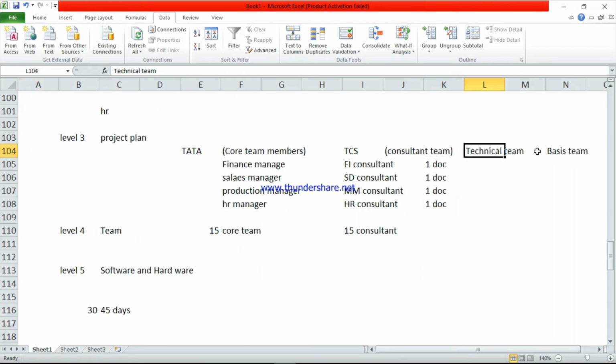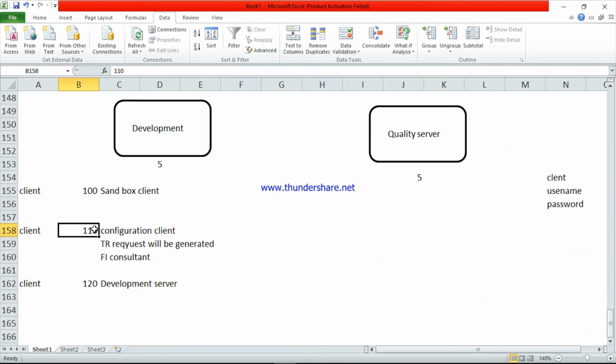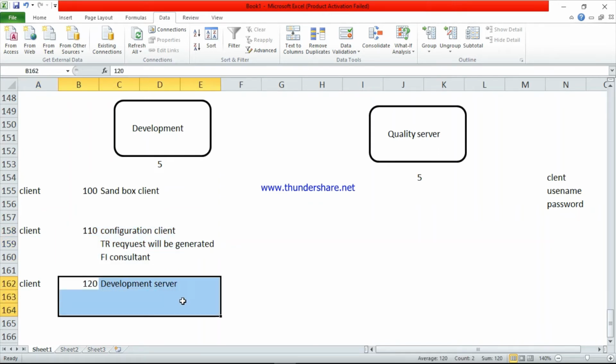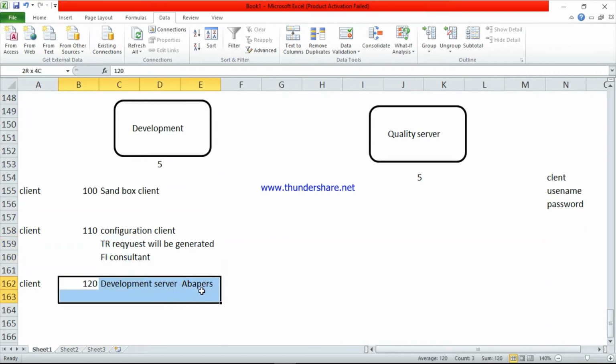Here we have the consultant team, technical team, and basis team, 3 teams. This server is for the consultant team. The consultant team, FI consultant, SD consultant and others, will use this server. And one more client is for development. This is for the ABAPers. If there is any coding work, the ABAPer will work on client 120. This is for the FI consultant, functional consultant, and this is for the technical consultant. Technical consultant means ABAPer. They will do all the work here.